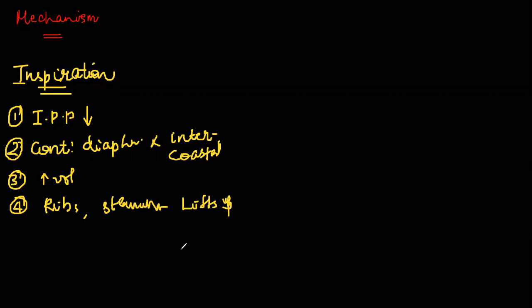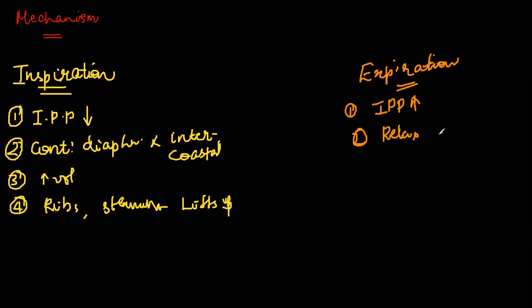Clear? Next, expiration. In the case of expiration, the intrapulmonary pressure is high, and relaxation of the diaphragm and intercostal muscles takes place.